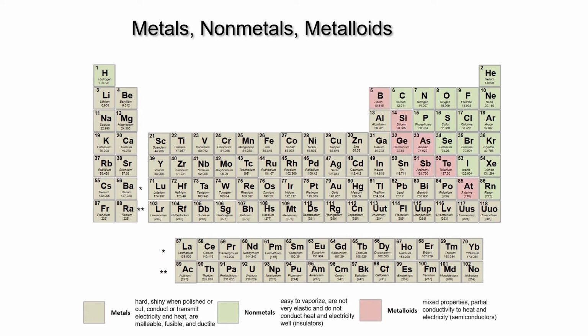Metalloids, well, these elements are found on the periodic table at the interface where the metals and nonmetals meet. As would be expected, they have mixed properties. One of the most useful properties of these interesting elements, especially in this age of electronics, is their partial conductivity of heat and electricity. We call these hybrid elements semiconductors.